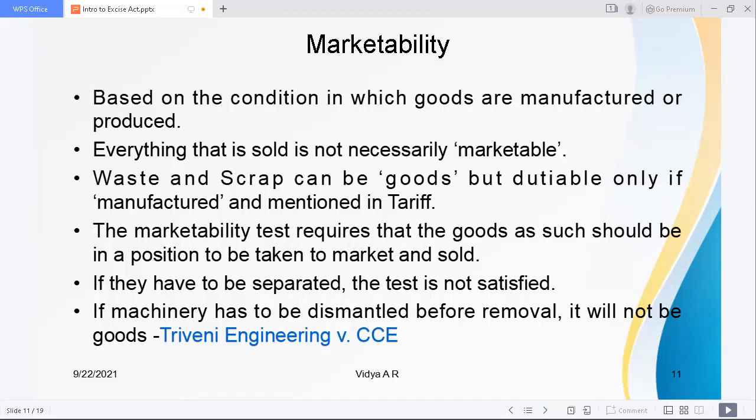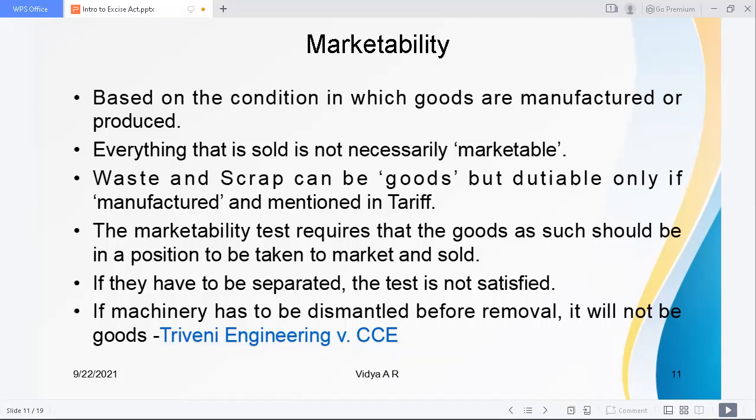The marketability test requires that the goods as such should be in a position to be taken to market and sold. If they have to be separated, the test of marketability is not satisfied. If machinery has to be dismantled before removal, it will not be goods. That is the position under Tribhuwani Engineering versus CCE.